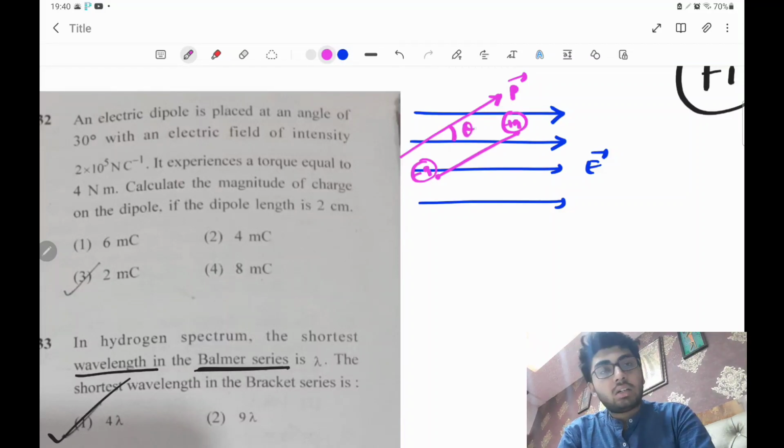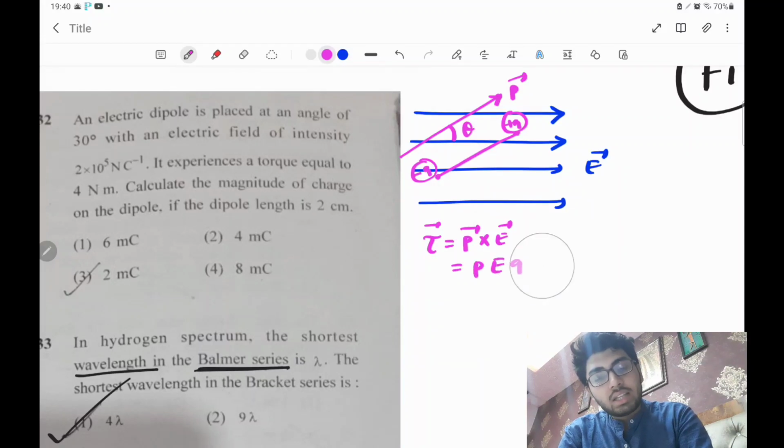So then the torque is actually calculated as P cross E, which is calculated as PE sine theta, where theta is the angle between the two. Now, what is P? Dipole moment is calculated as Q into the distance between the two charges. Let us assume the distance to be L. So it directly comes out to be torque equals Q L E sine theta. So this is going to be your direct formula.